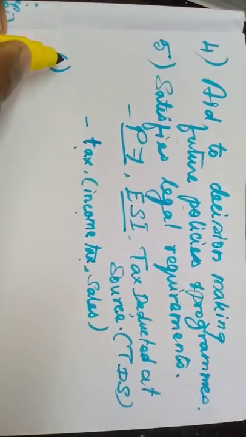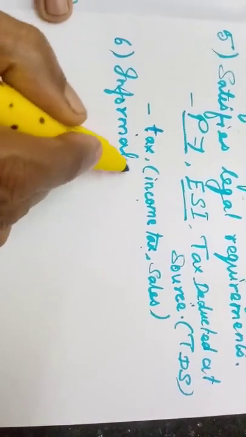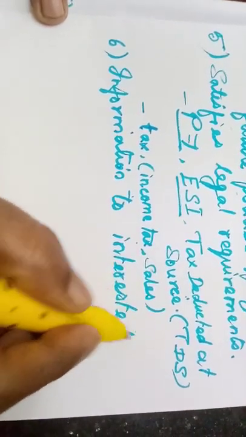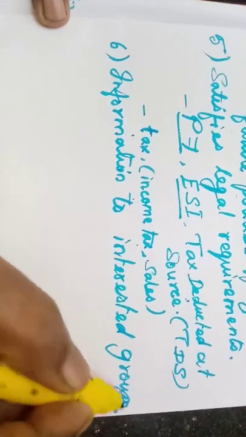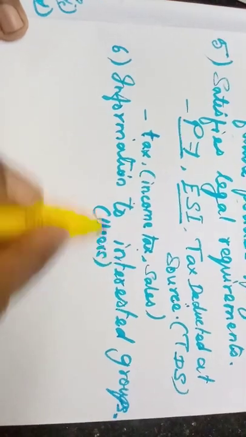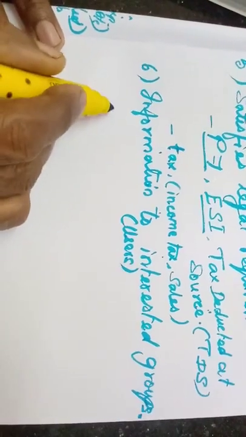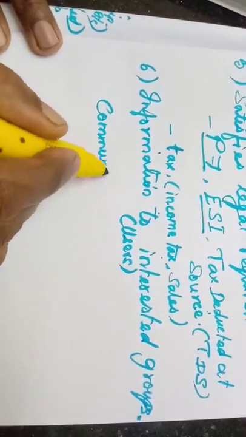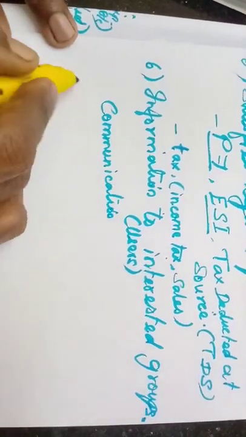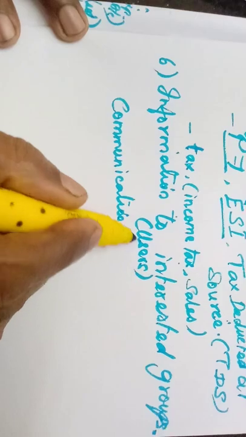Then sixth point, information to interested groups. Because they are called the users, users of information, they have to communicate. That is the last step. Communication. Steps in accounting we learned: analyzing, interpretation, communication. They have to communicate this accounting to various users.